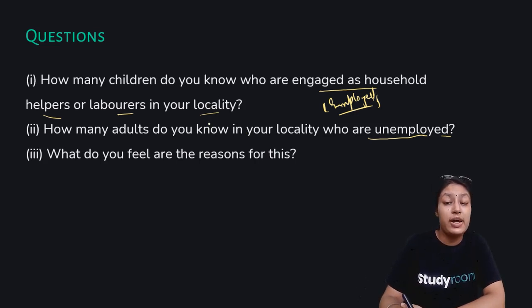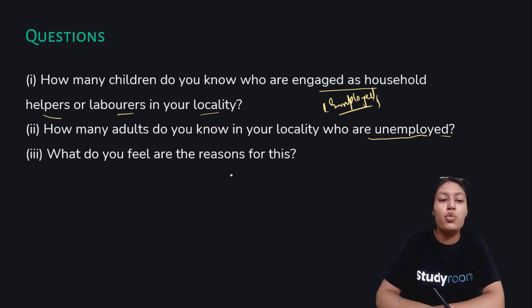And also find out the reasons that children, instead of studying or playing or doing another activity which suits that age group, are into labor and some sort of earning. Sensitize yourself a little over this and find out what could be the reason.